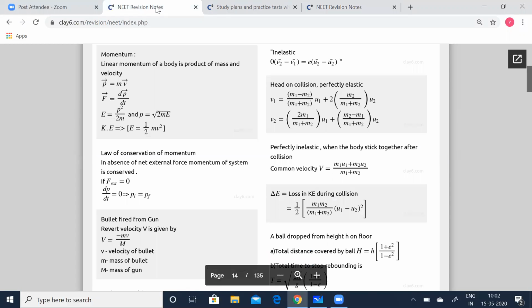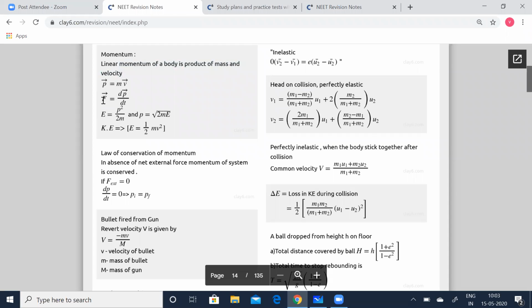Now, today I'm going to go to the second part of work, power and energy, that is the momentum. I said I'll do more about collisions and momentum today. Momentum is nothing but linear momentum of a body, which is the product of mass and velocity. It's a vector quantity. So P vector is equal to M times V vector.